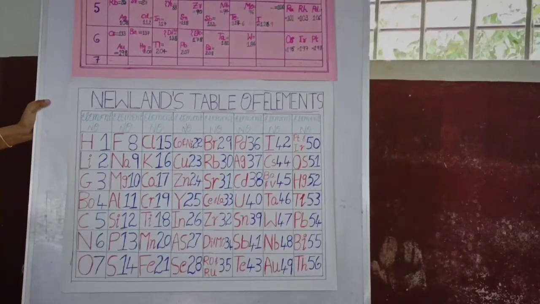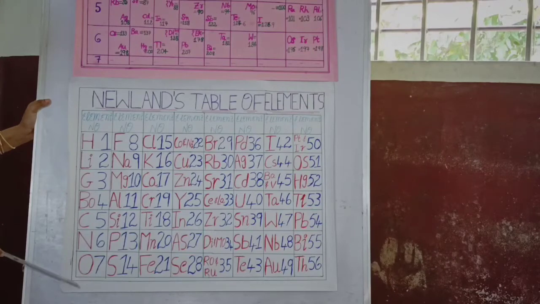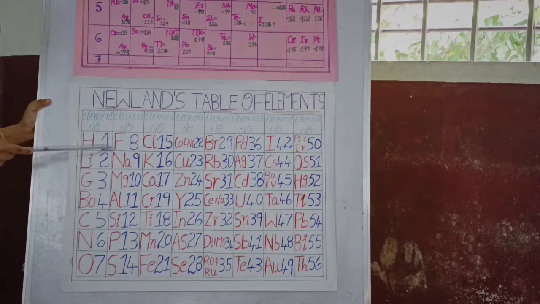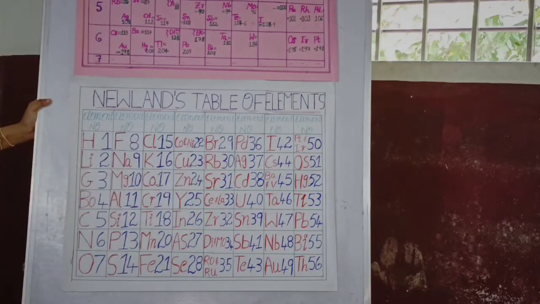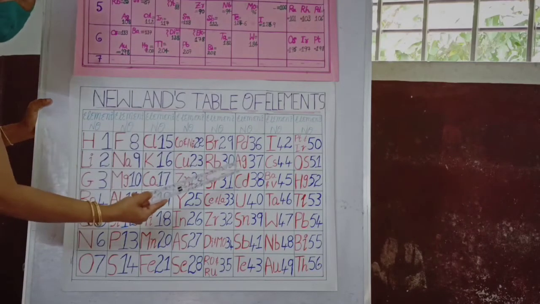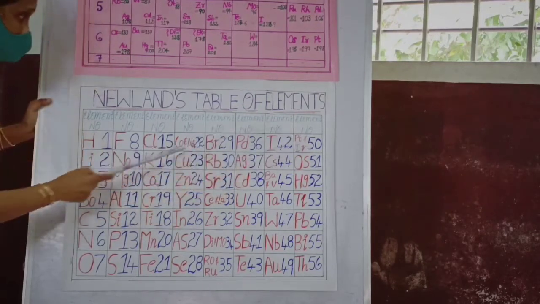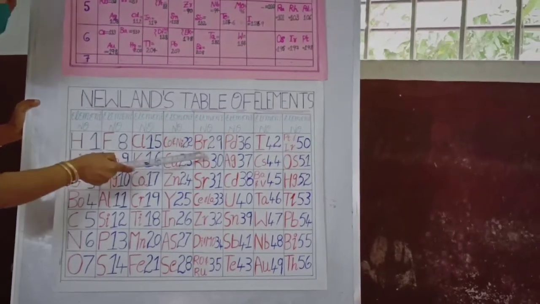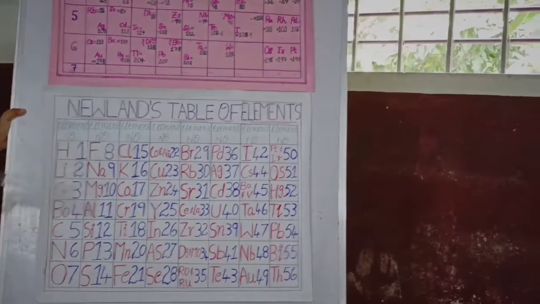Actually, in the modern periodic table, elements having the same properties fall in a group, in a vertical column. But in Newlands' law of octaves, the elements having the same properties fall in a horizontal way. And there are also limitations. You are seeing here cobalt and nickel and platinum and iridium. These have no similar character with fluorine, chlorine, bromine, iodine, etc., because they are non-metals. Okay, Srivani, can you say what the limitations of octaves are?